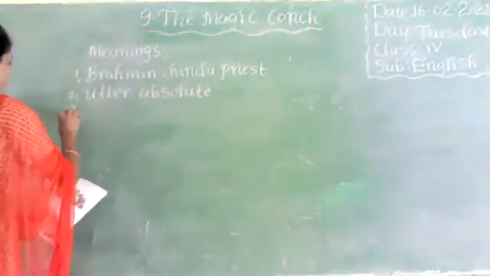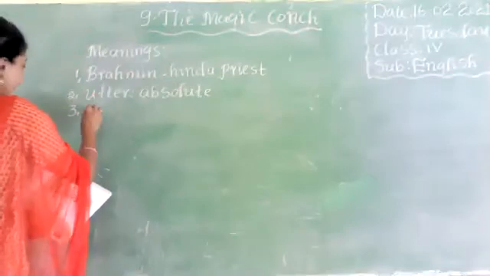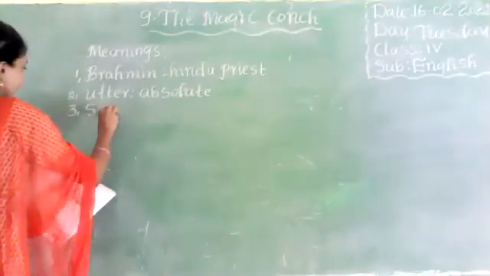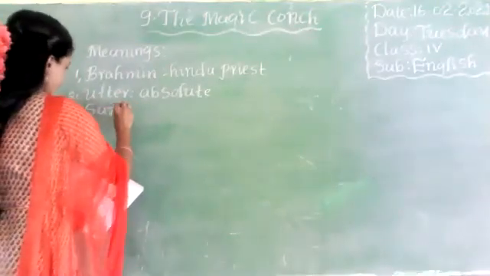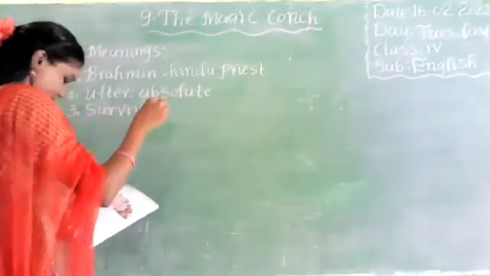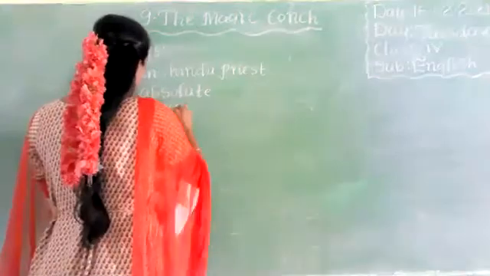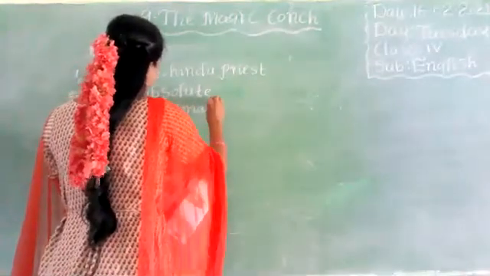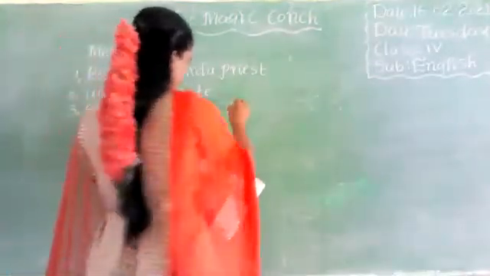Absolute. Third one, survive. Remain alive.